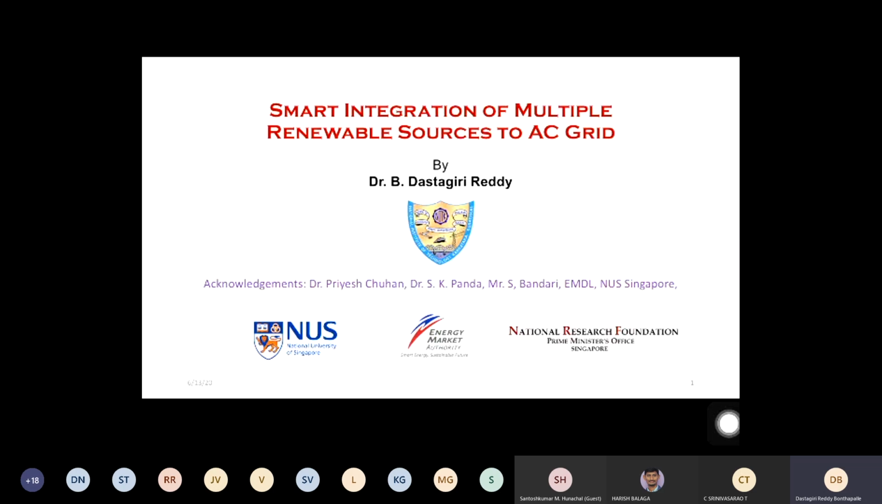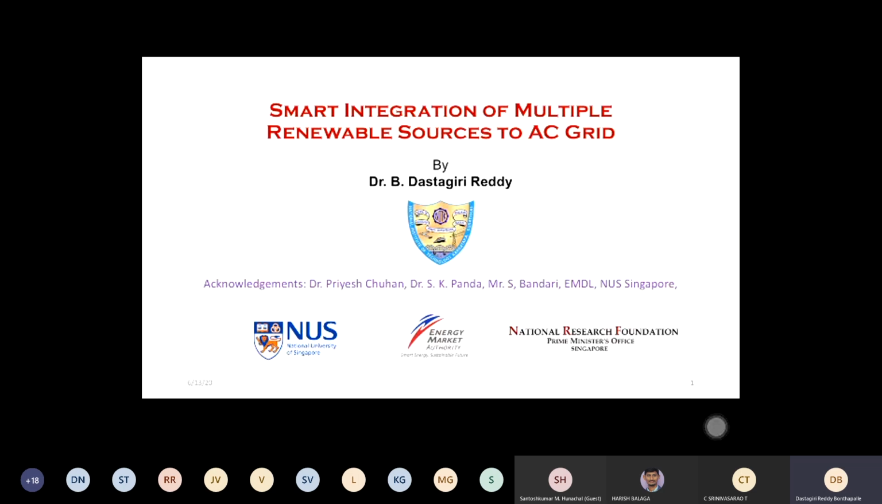So this is a project that I have done at NUS, National University of Singapore, which was funded by Energy Market Authority and NRF, Prime Minister Office, Singapore. So basically, the idea was if there is an existing AC grid, and now you want to integrate another AC source into the AC grid, because all of a sudden you cannot come up with a complete DC grid, you cannot demolish all the existing AC grids. So if you want to do something in the existing AC grid, how to do that? That is the idea behind this project.